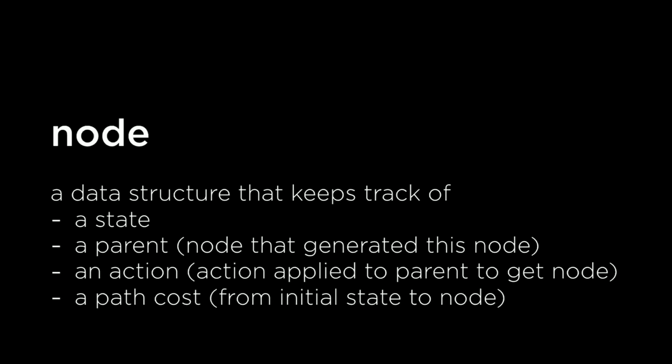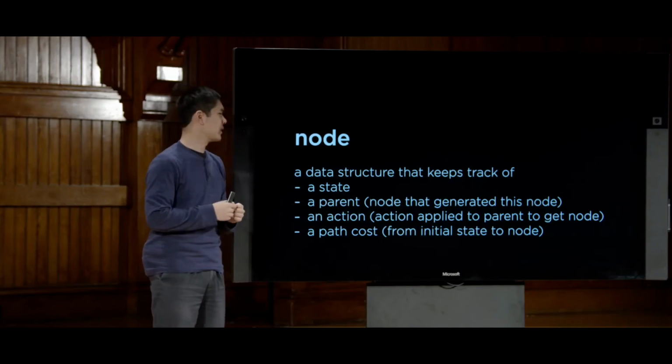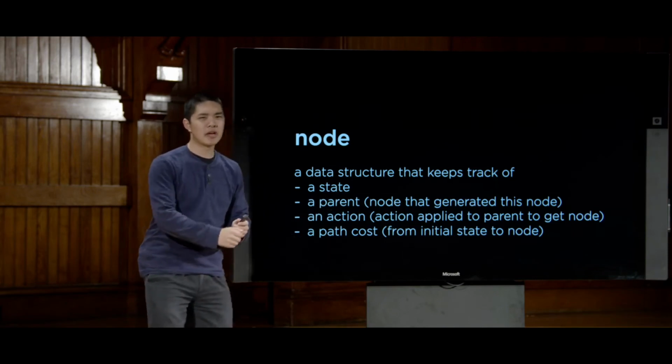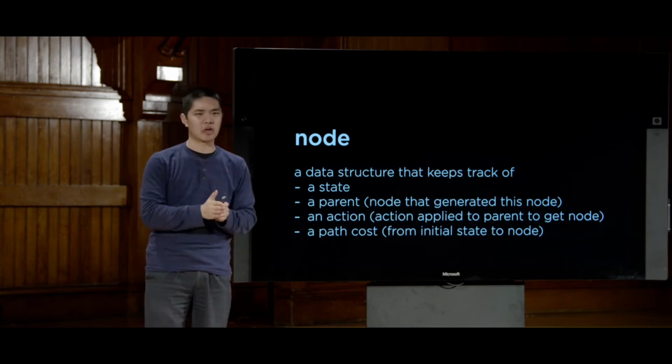A node is a data structure that is just going to keep track of a variety of different values. And specifically in the case of a search problem, it's going to keep track of these 4 values in particular. Every node is going to keep track of a state, the state we're currently on. And every node is also going to keep track of a parent, being the state before us, or the node that we used in order to get to this current state.